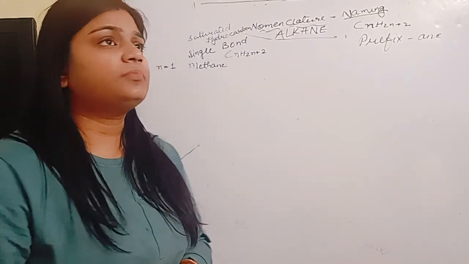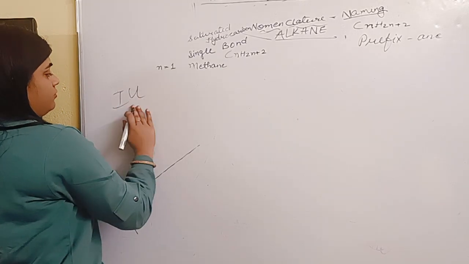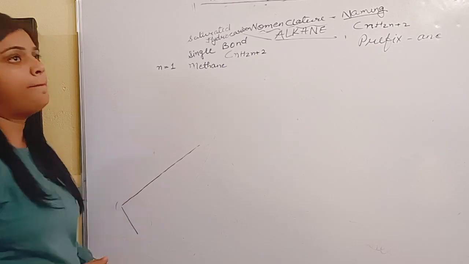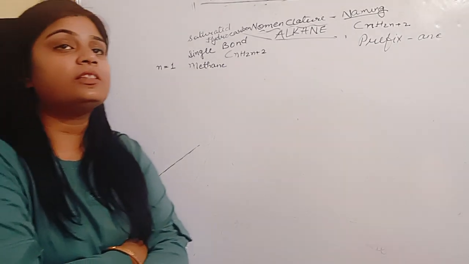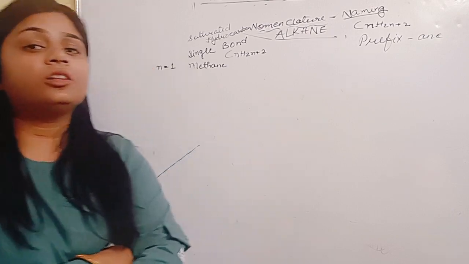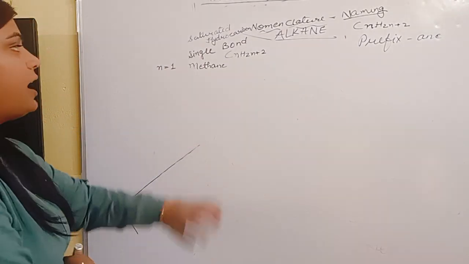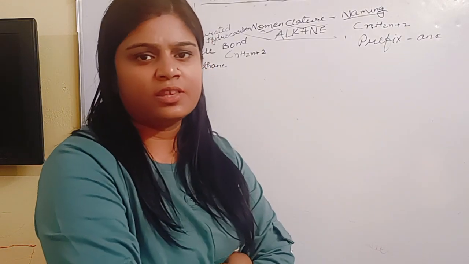And IUPAC has given the concept for naming the carbon compounds. So let's start with the suffix and prefix. You have heard about the words suffix and prefix.